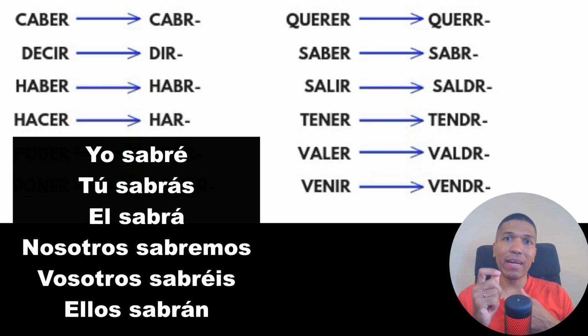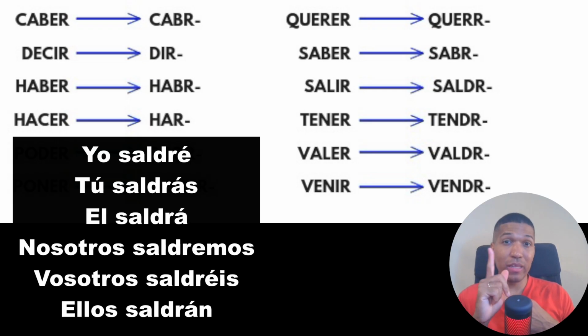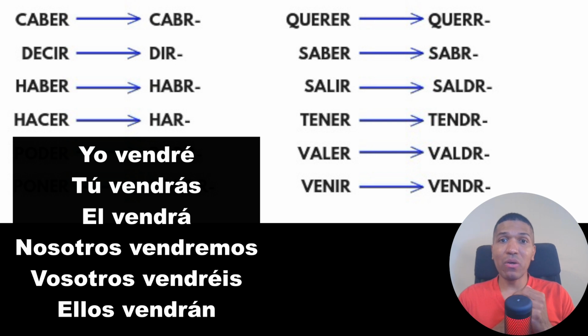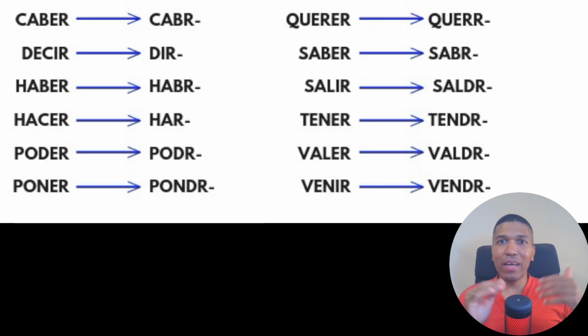So we add the r also here, and saberé is not correct. Remember about that, guys. Saldré, not saliré. Saliré is not correct. Tener, to have. I will have, yo tendré. Yo teneré is not correct. Never speak like that. And valer and venir are also irregular. So here, guys, if you notice, we use the same ending of the future that we saw some minutes ago, but before that we add some letters, sometimes br, dr, and r. Yes, so today you know the future plus irregular verbs in the future, guys.